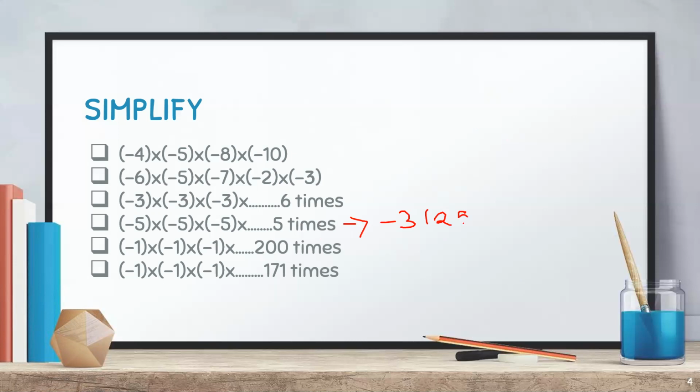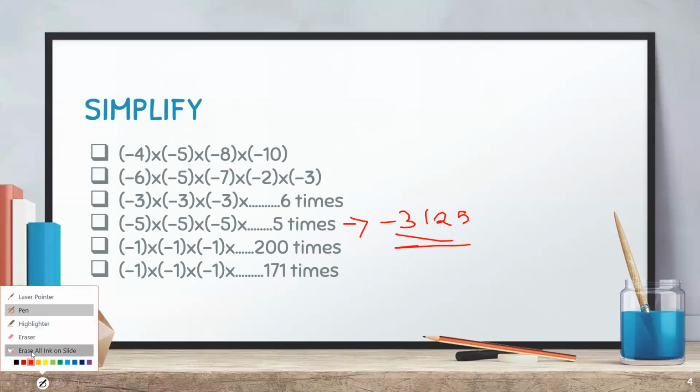I told you that if this is written 5 times, that doesn't mean one more series of 5. If 5 times means the complete product is of 5 digits, just like here it is complete with 6 digits. So here 3 are already given, so just add 2 more minus 5s and then multiply it.